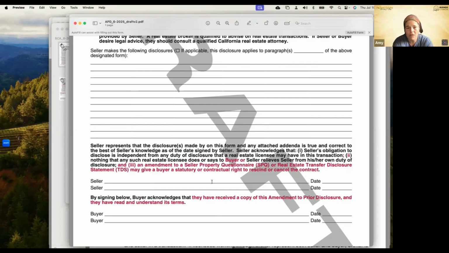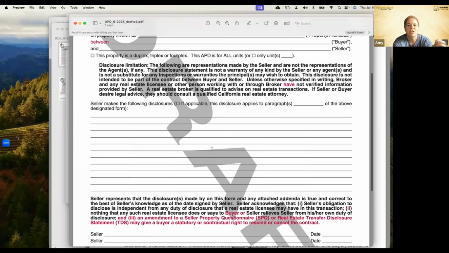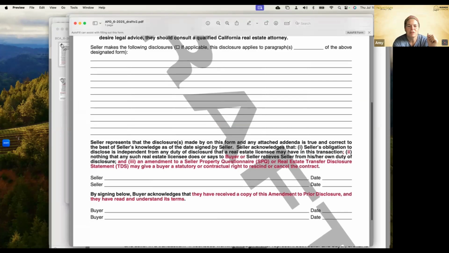Okay, we could have removed all of our contingencies and then the seller discloses new information. The buyer has the opportunity to review that new information. Now, where does that not fall into play? If we remove all of our contingencies up front before we've actually received the TDS or the SPQ, that makes it so that our buyers no longer have that ability to cancel once they receive those forms. So just kind of keep that in mind. But anytime we have this additional disclosure, that gives us our ability back for the most part.